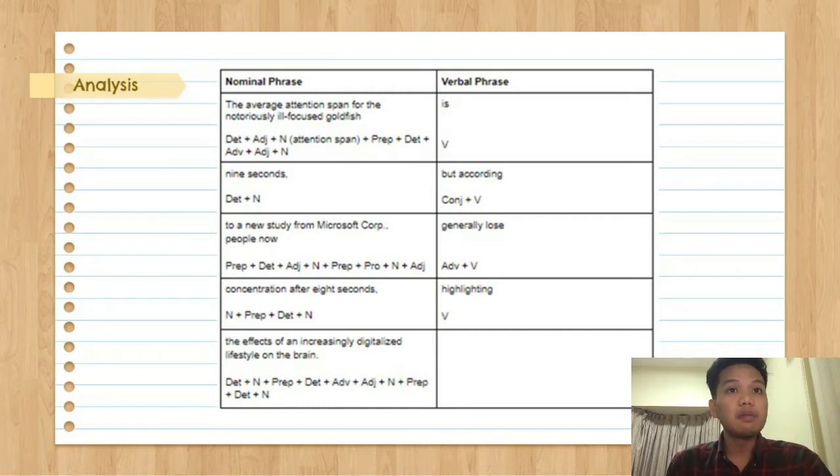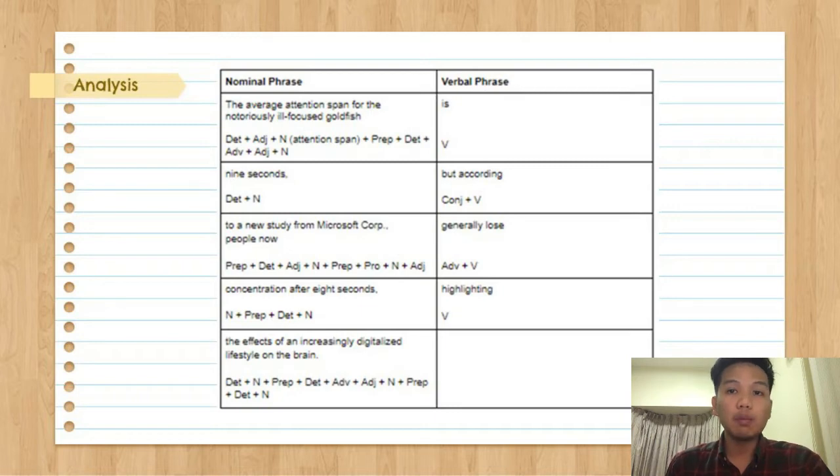So the next is a verbal phrase, which is generally loose, in which generally is an adverb and loose is a verb. Then for the next nominal phrase, we have concentration after 8 seconds, in which concentration is a noun, after is a preposition, 8 is a determiner, and then seconds is a noun. Then you have the next verbal phrase, which is highlighting, which is a verb only.